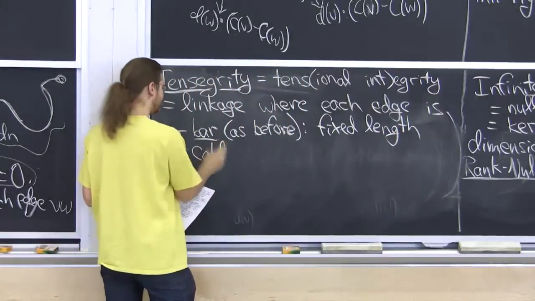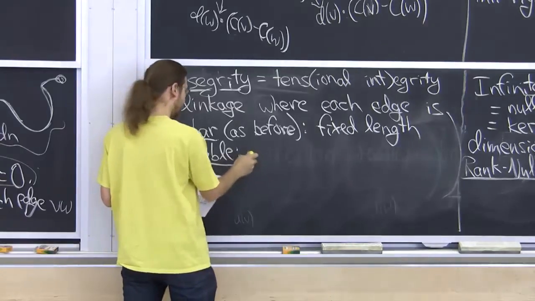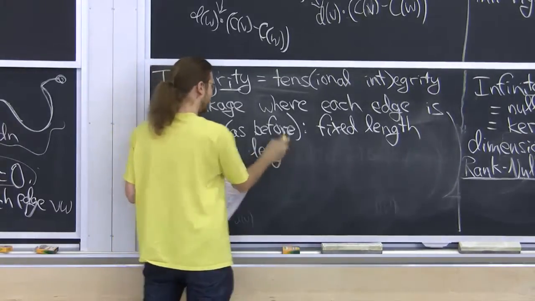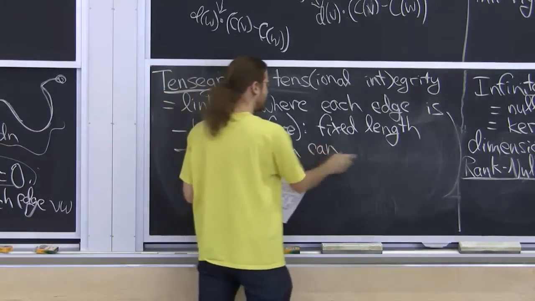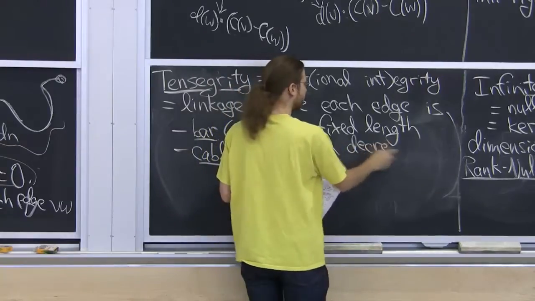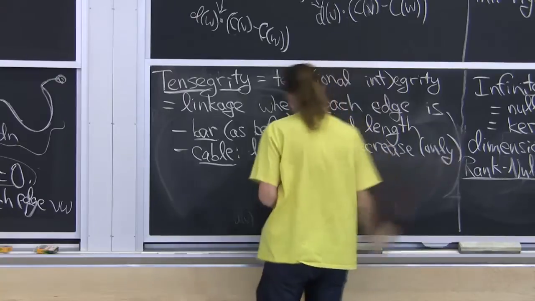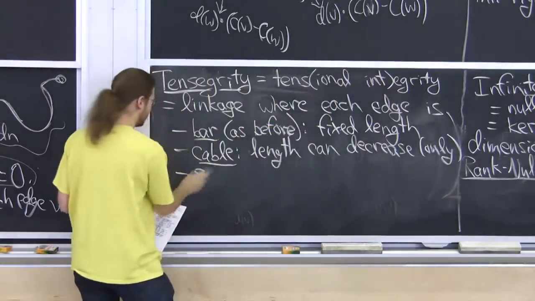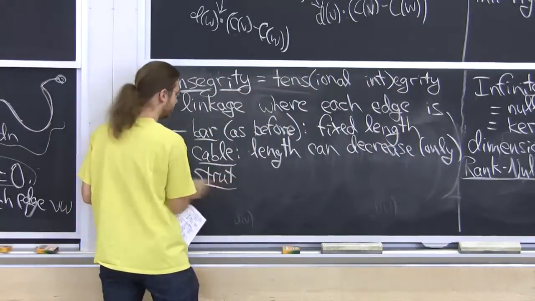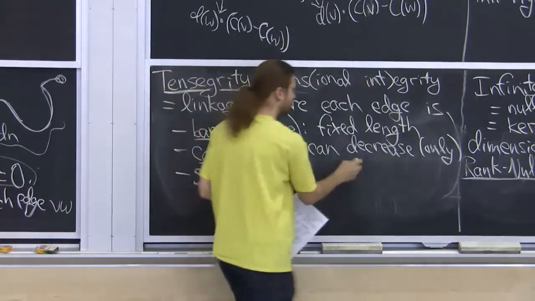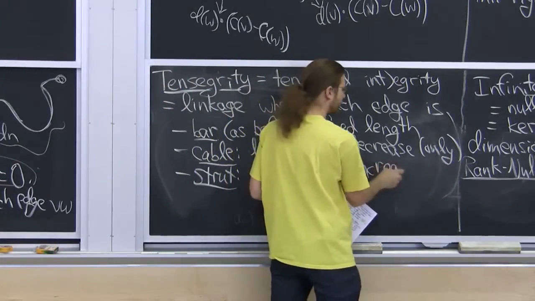We can have cables, where the length can decrease, but it can't increase. And there's struts, which are the reverse. You can increase, but not decrease.